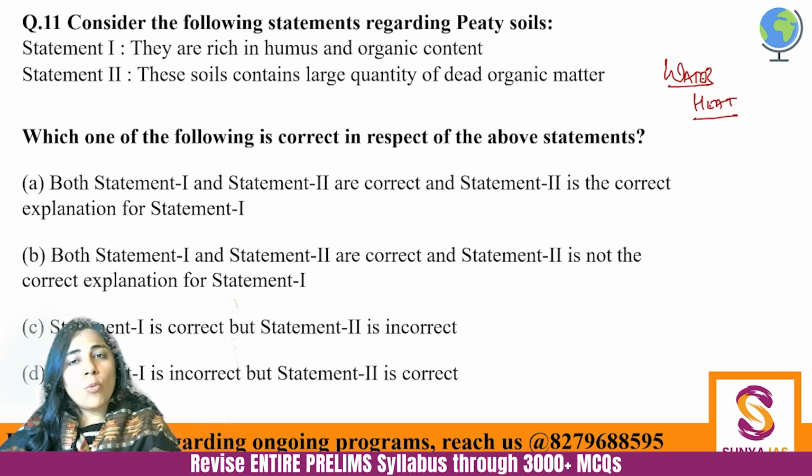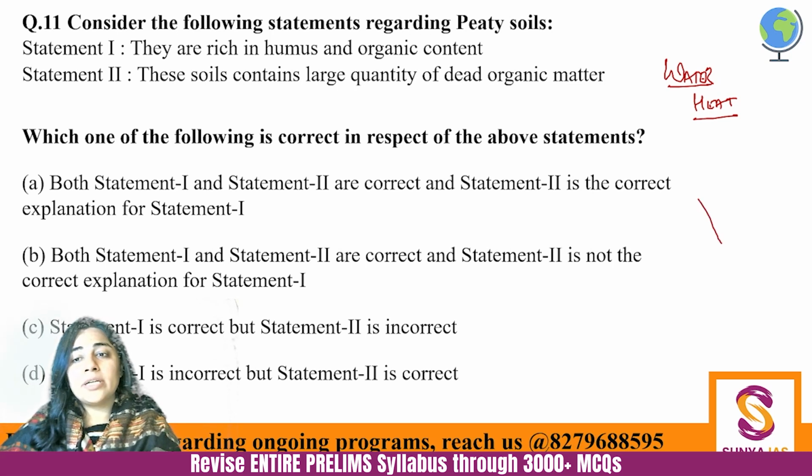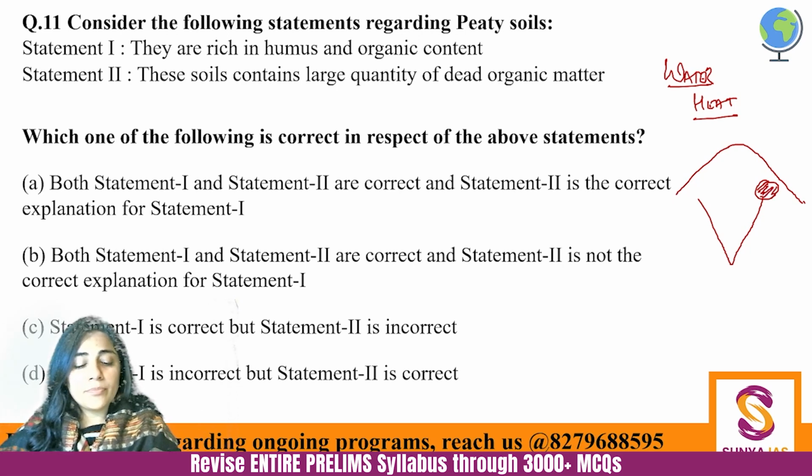But there's so much excess of these things that it's not able to decompose, right? So there will be waterlogged conditions. So think about it. By your common sense, what would be the region wherein there will be waterlogged conditions? Don't you think the Sundarbans area will be having PT soil, right?